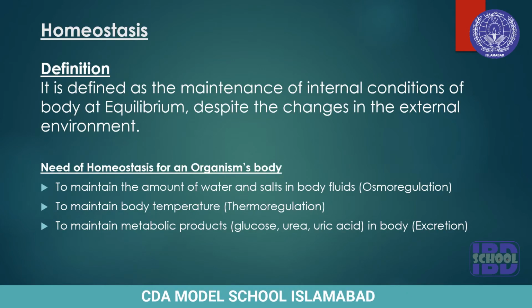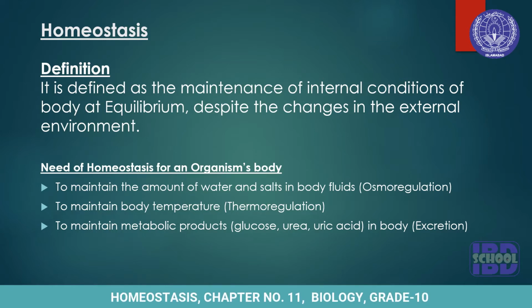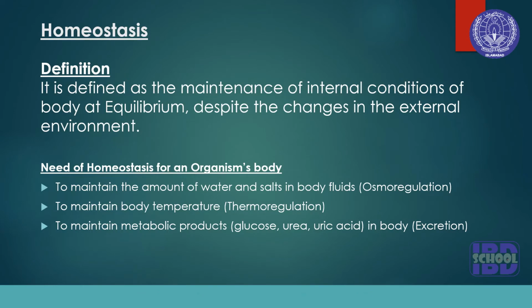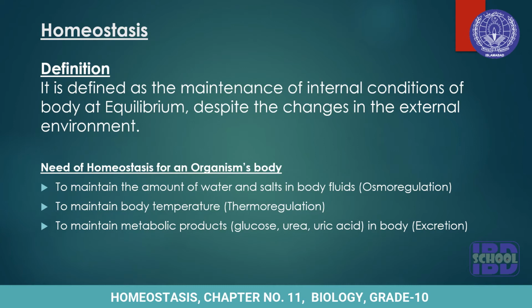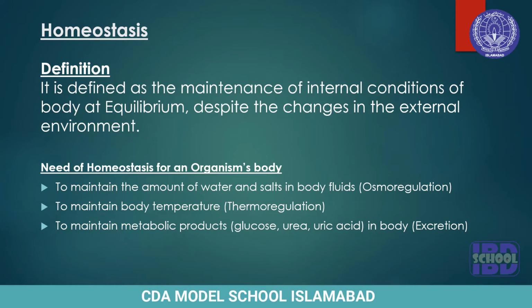Let's start. First of all, we will see the definition of homeostasis. It is defined as the maintenance of internal conditions of body at equilibrium despite the changes in the external environment. Internal conditions of the body means the actual or the suitable level of everything which is needed for a plant body or an animal's body for better growth. For example, the proper level of water, salts and other metabolic products.